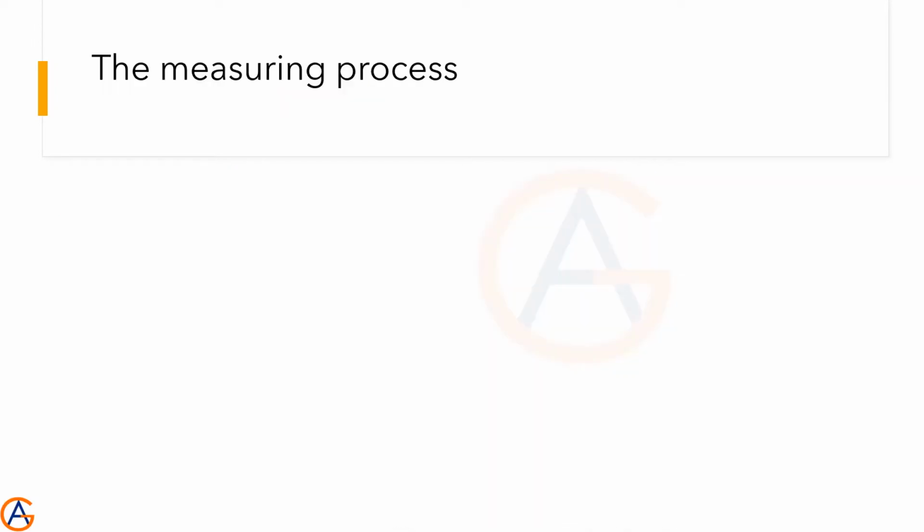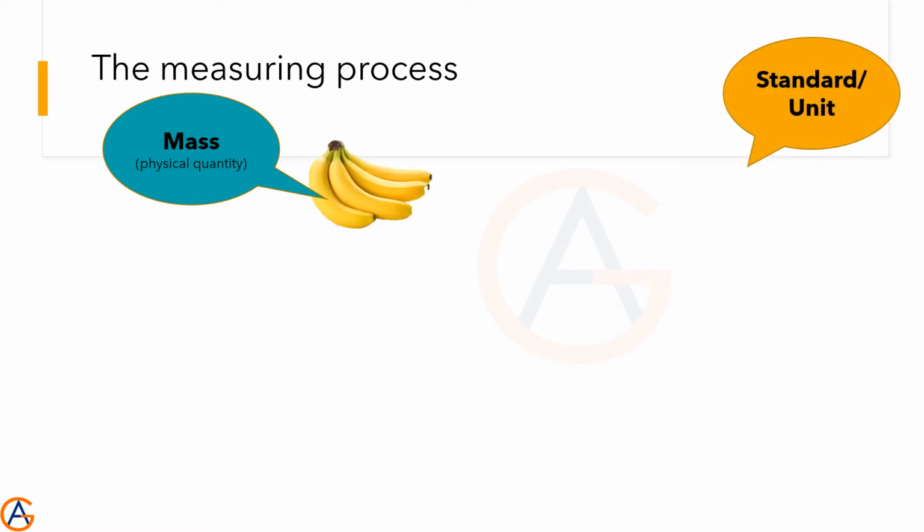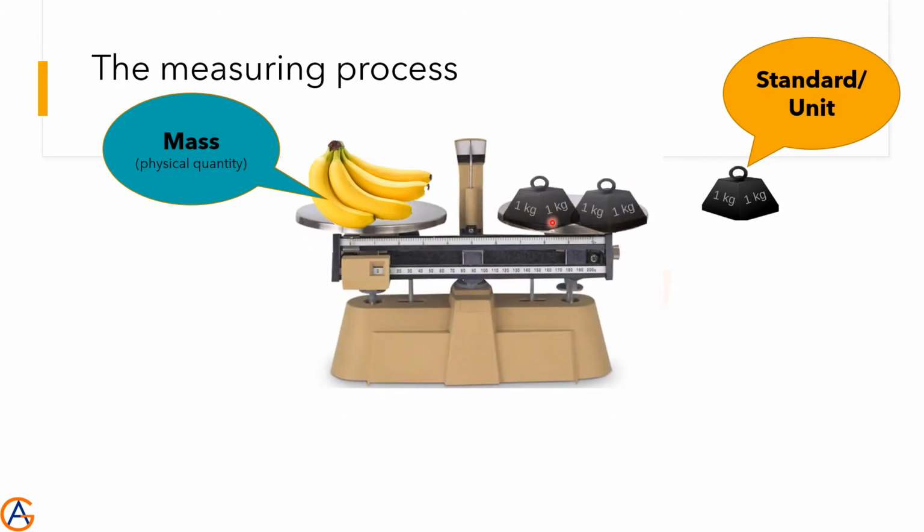The measuring process. Let's measure the mass of these bananas. In order to measure the mass, we need a standard, or we can say we need a unit. So for the mass, this is the standard: 1 kilogram. Or not just 1 kilogram, it can be 1 gram also. It should be some standard accepted by all. So let's measure. We measure the mass with the help of a balance. In this case, the mass of the bananas is equal to 2 kilogram.